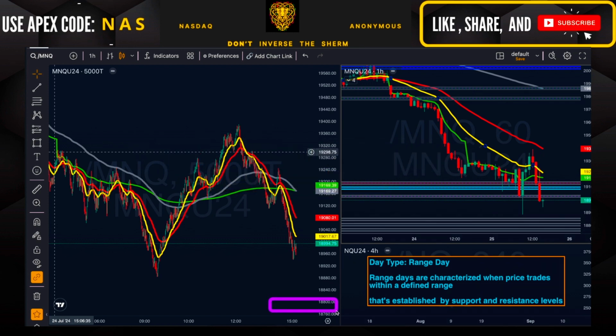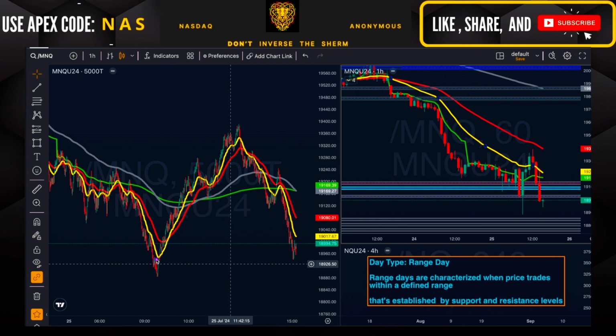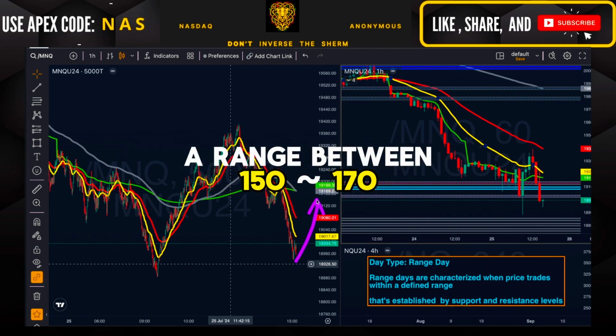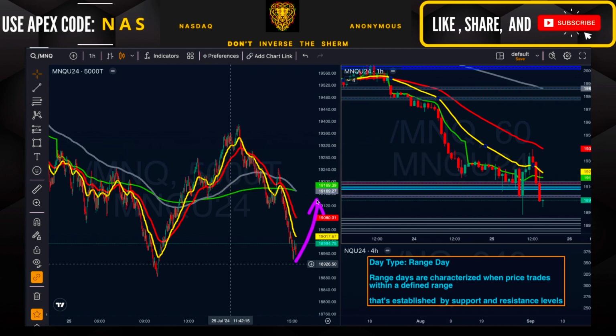Here, if we don't see the bulls find support here and the bears trade through that level, we have a lot more room for downside, and we can potentially give back this entire move that started at the end of May. So it's definitely going to be crucial for the bulls to defend these areas. But if the bulls are able to protect this area and they find support, I believe we can at least get back up to about 150 to about 170 before we start to see resistance.